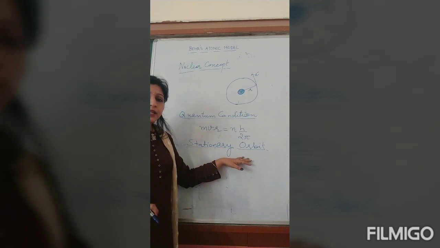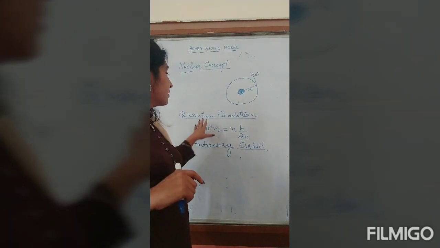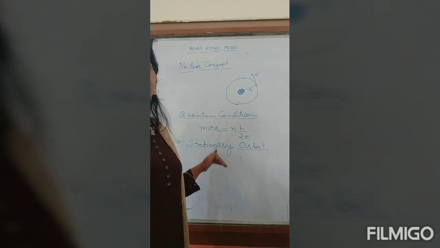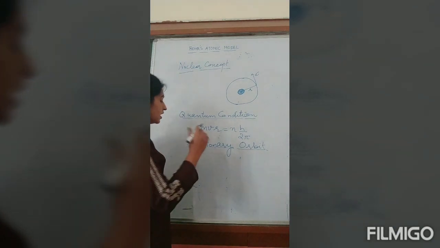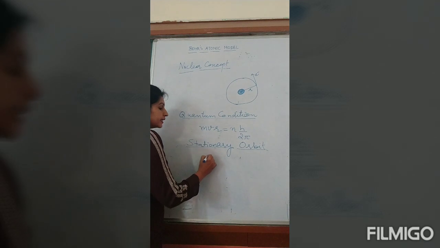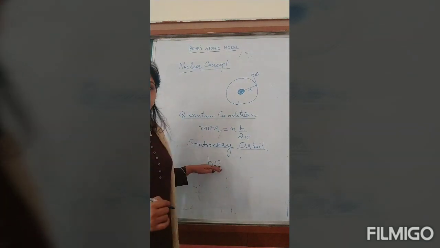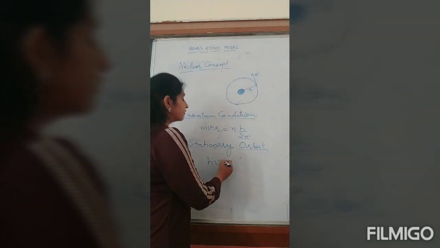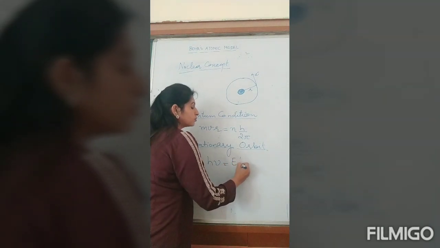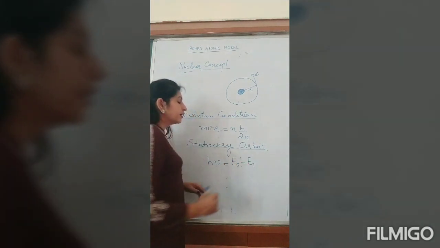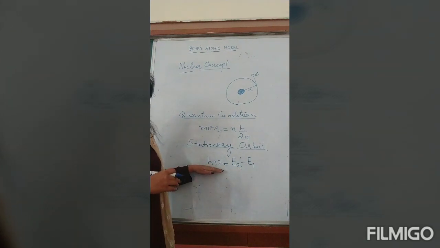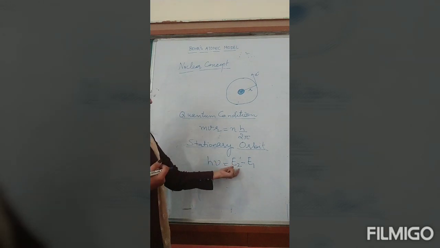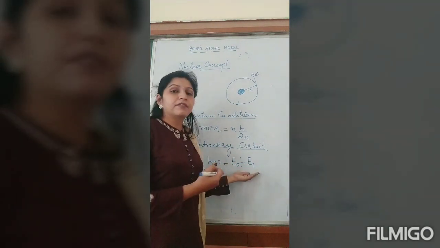After that, the fourth postulate is the frequency condition. What is the frequency condition? The energy radiated or absorbed, h nu, is given by E2 minus E1. What are E2 and E1? This is the energy absorbed or radiated, given by the energy difference between two levels.